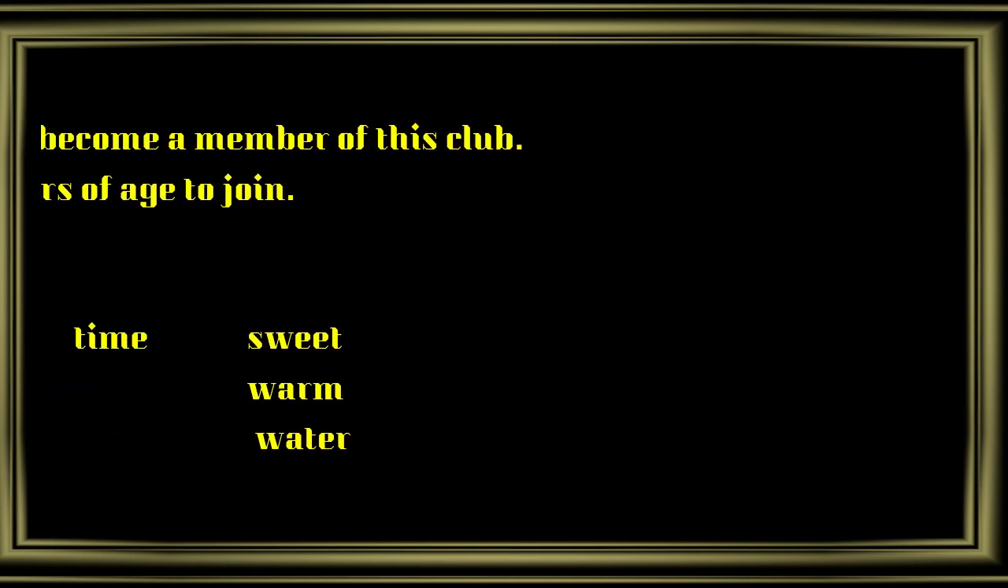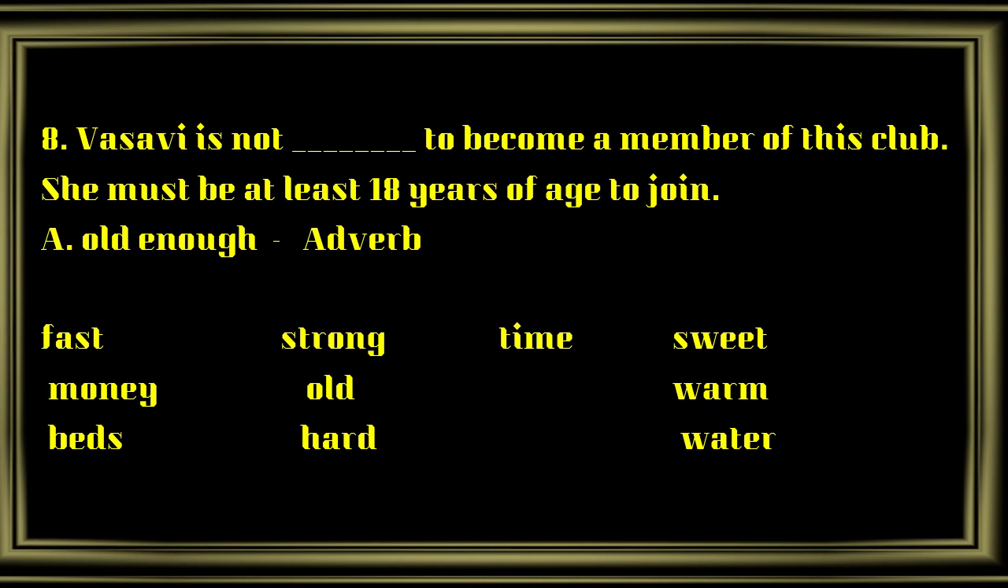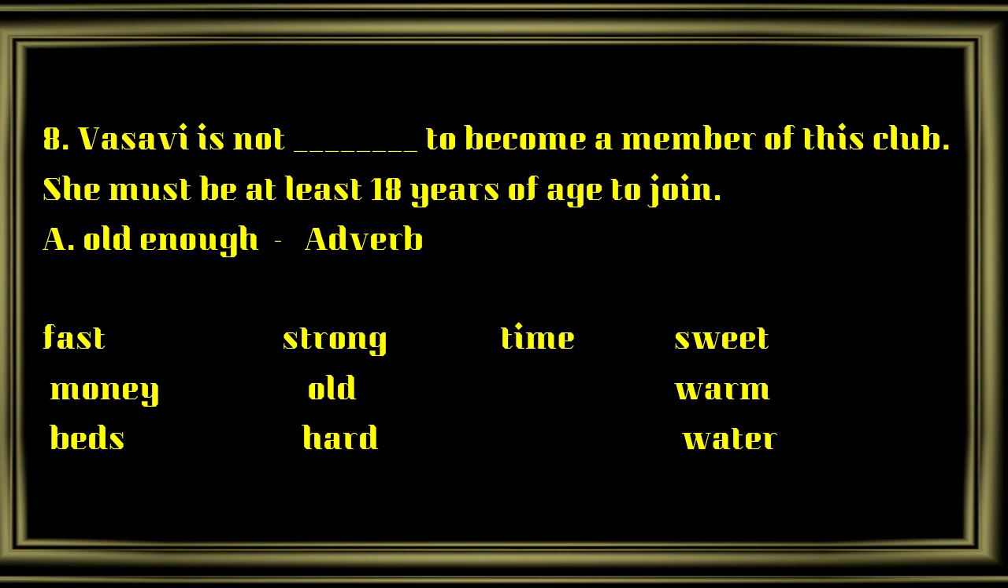Vasavi is not old enough to become a member of this club. She must be at least 18 years of age to join. So the answer is old enough. Now, where is the word enough? Enough is coming after an adjective. Old is an adjective. So the function of enough is adverb, because it is coming after an adjective.